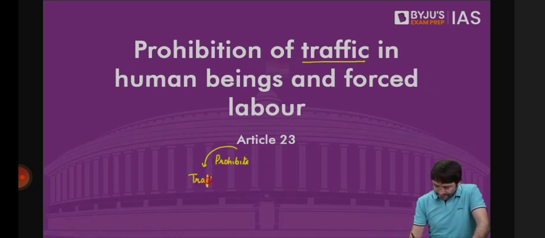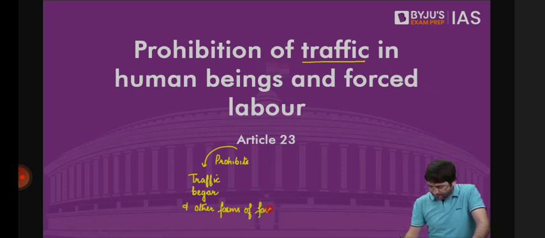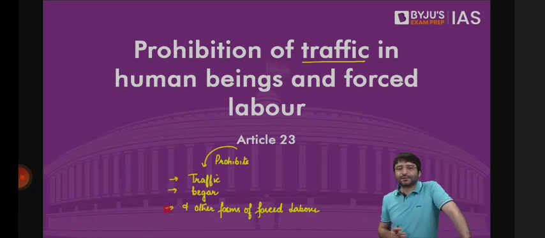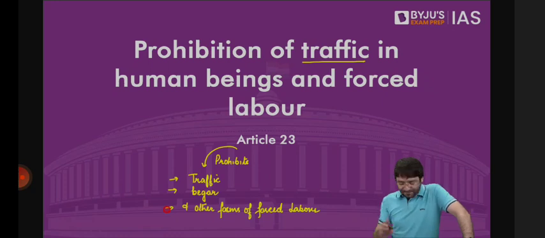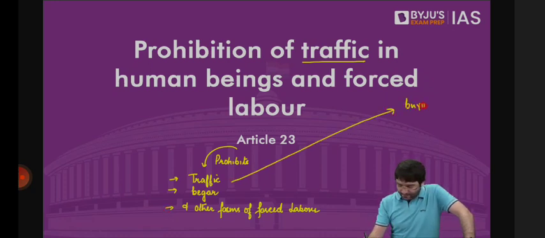Traffic, begar, and other forms of forced labor. What is this traffic? It's not the Bengaluru traffic, where if you have to cover 2 kilometers, it takes you an hour. Traffic basically means buying and selling of men, women, and children like goods.